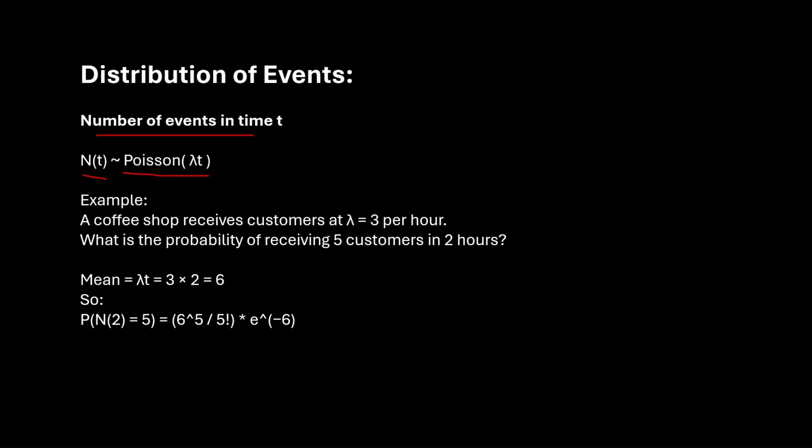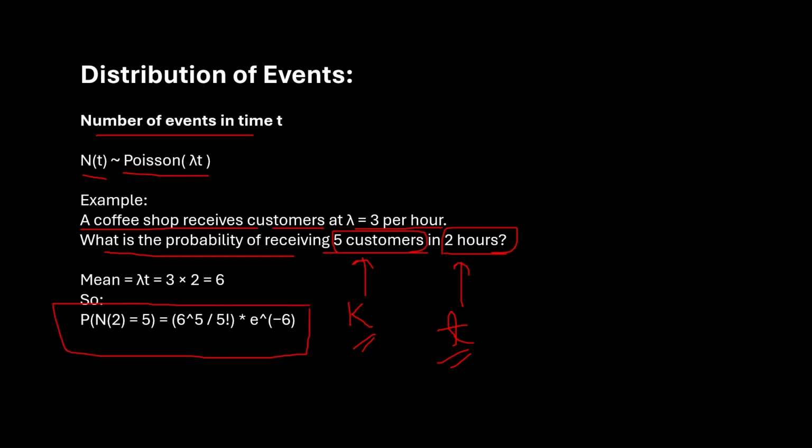Let's take an example. A coffee shop receives customers at lambda equals 3 per hour. What is the probability of receiving 5 customers in 2 hours? Immediately you should think of this as k and this as t from the previous equation which we just saw. So k is the number of events, t is the length of the time duration. And all you have to do is plug these values into the PDF of a Poisson distribution and you will get the answer.